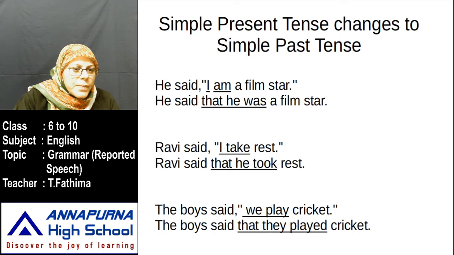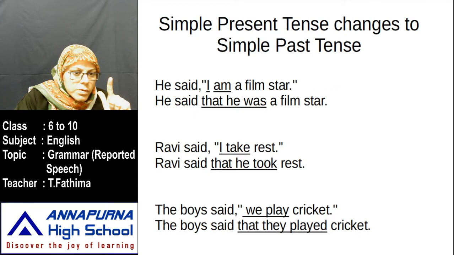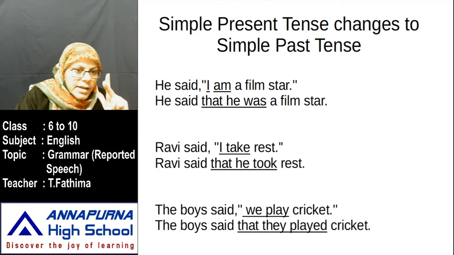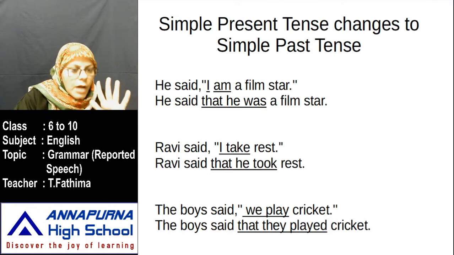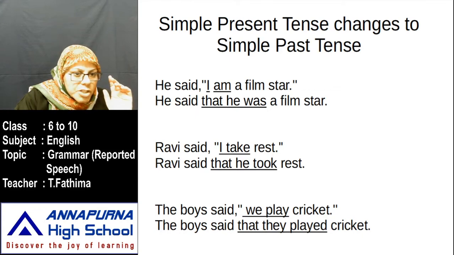Who is the speaker here? He. What did he say? That I am a film star. Now what should we change, children? Punctuation marks, pronouns, tense, then conjunction, and make it into one sentence. First, punctuation marks: we have to remove them. He said. Wherever you use a comma and quotations, in that place you use the conjunction that.